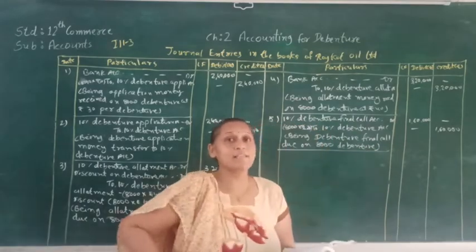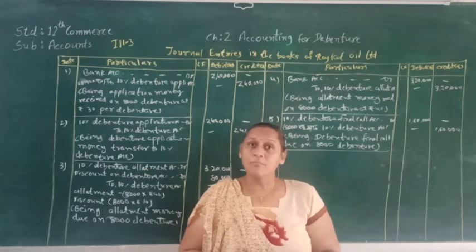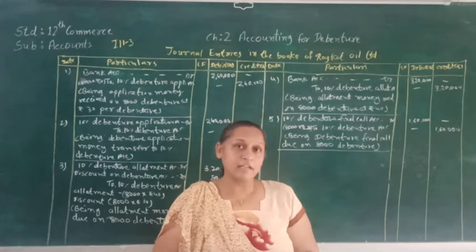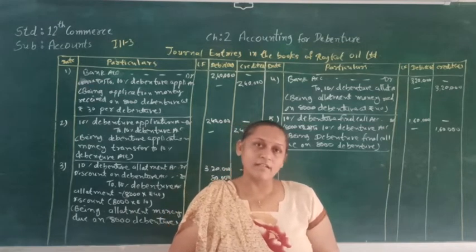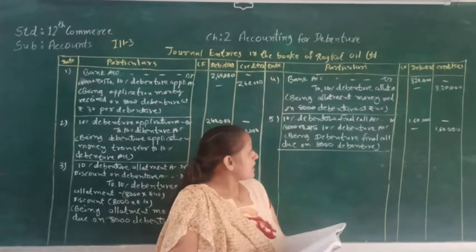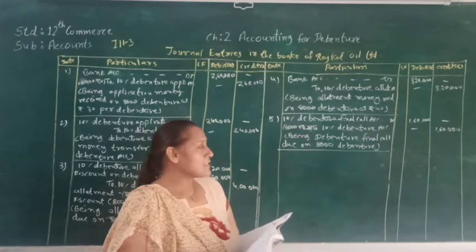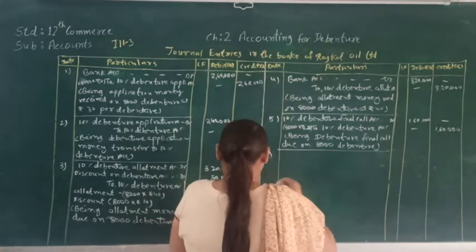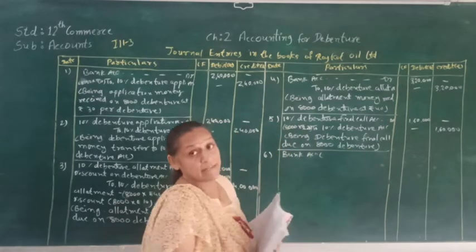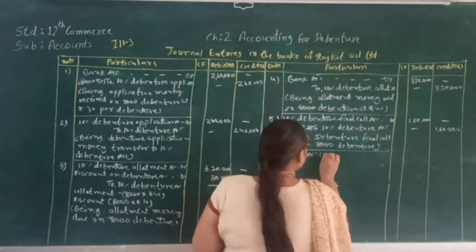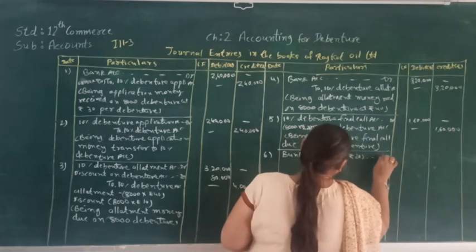Now let's pass the last journal entry. That journal entry is for receiving money for the final call. But here we know that on 300 shares we are not receiving the final call. So for that we are going to open the calls in arrear account. So the journal entry will be bank account debit, calls in arrear account debit to 10% debenture final call account. Let's pass that last journal entry. Bank account debit. As we know, from 8,000 if we deduct 300, so on 7,700 debentures we are going to receive rupees 20.